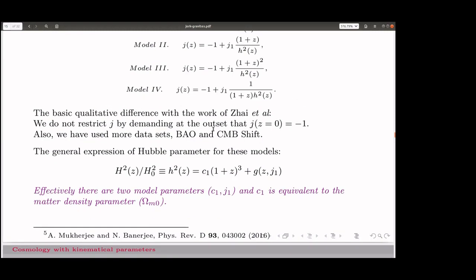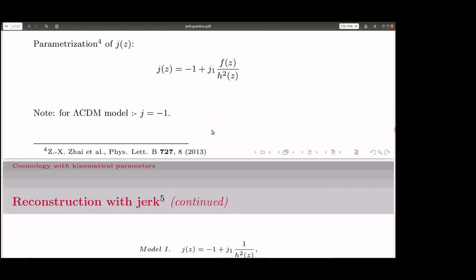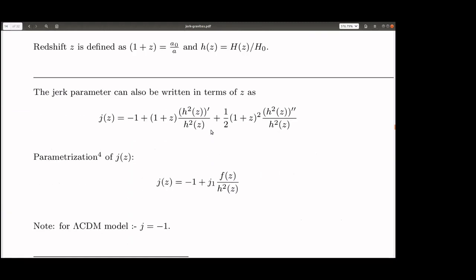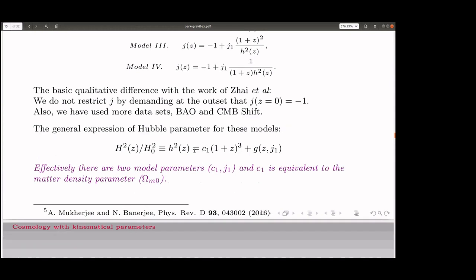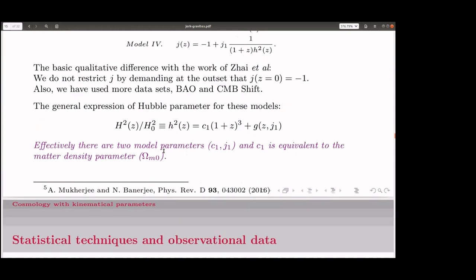So the equation for jerk that I have shown before, we can integrate that, and we can write the general expression for the Hubble parameter for this model, H squared of z, by integrating that equation for j, the jerk parameter. It will be this: C1 times (1 plus z) cubed, plus a function of g(z), plus J1.